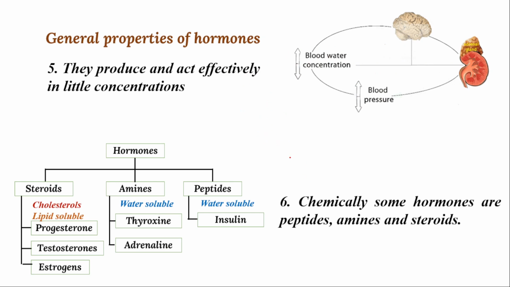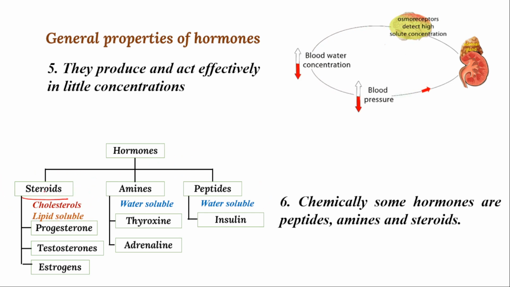And the sixth property is that, chemically, hormones are of three types. The first one is called peptides, the second one is called amines, and the third one is called steroids. Peptides and amines are water soluble. Remember this. In examinations, they will ask which two types of hormones are water soluble, and which type of hormone is lipid soluble or fat soluble.